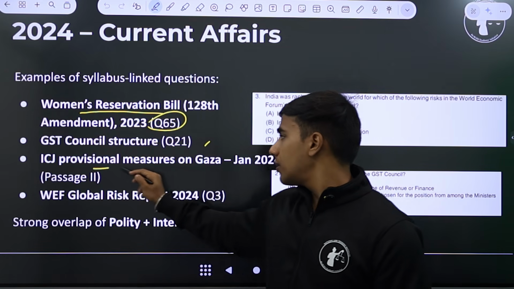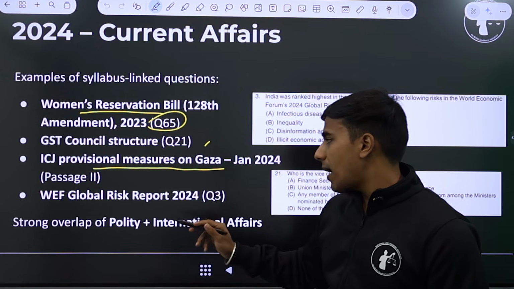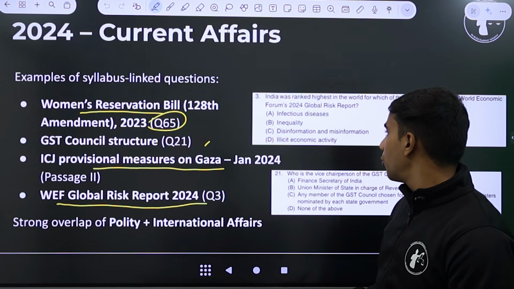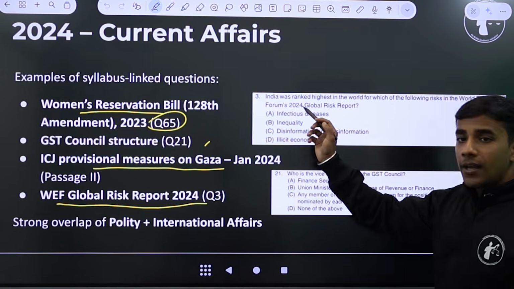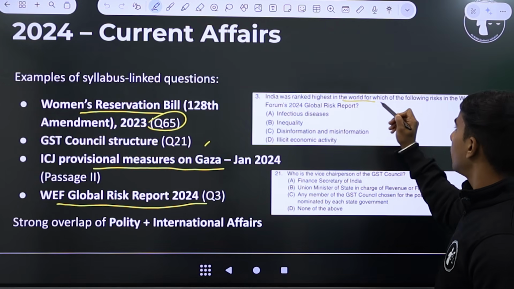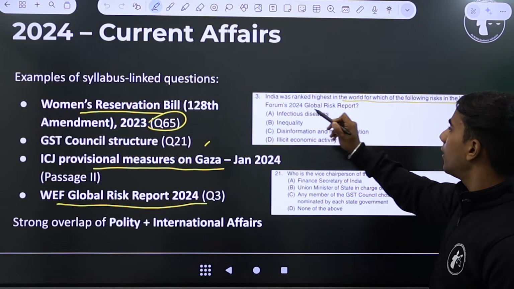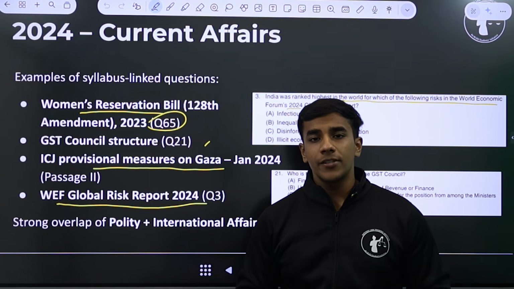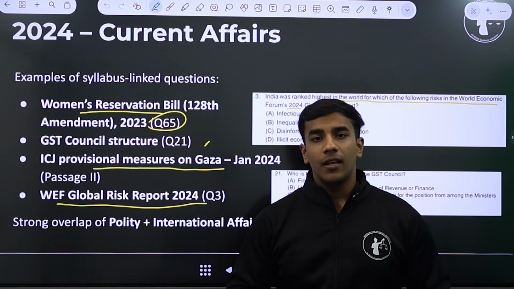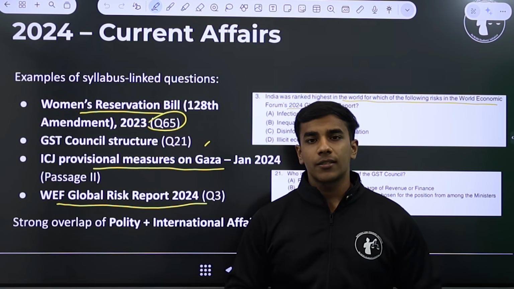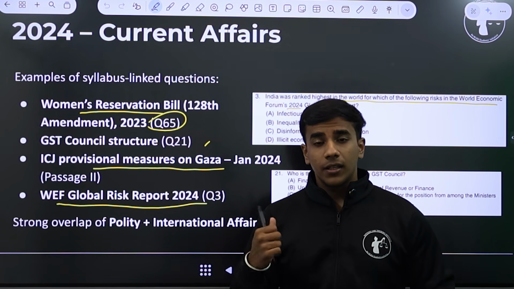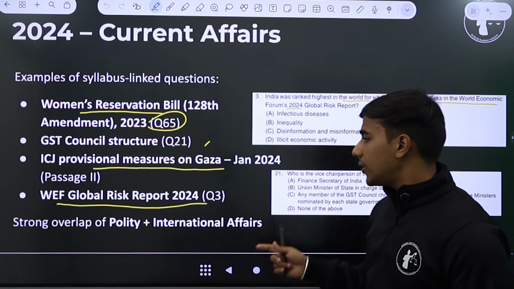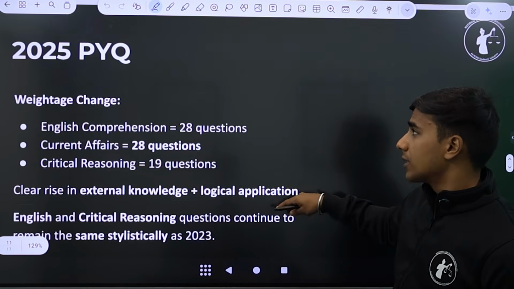Now, ICJ provisional measures on Gaza. This is passage 2, and World Economic Forum Global Risk Report 2024. Here the question is: India was ranked highest in the world for which of the following risks in the World Economic Forum's 2024 Global Risk Report. This gives us an indication that all these indices like the happiness index or freedom index or cleanliness indexes are very important for our NLSAT preparation, and direct questions can be asked from this.